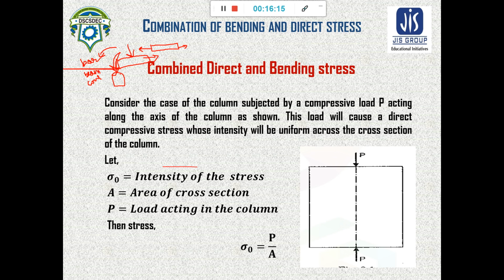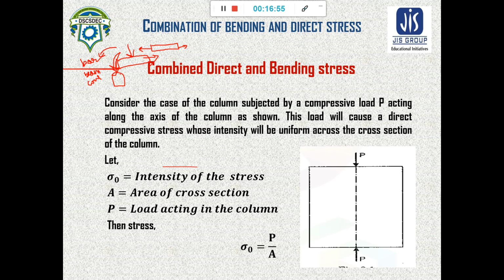Okay, so you have to know the difference. The bar can take only the horizontal load, the beam can take horizontal as well as vertical load, and the column can take only the vertical loading. Okay, so here we are considering a column. In a column, the combination of bending and direct stress will be seen very clearly. So we will discuss only this column.